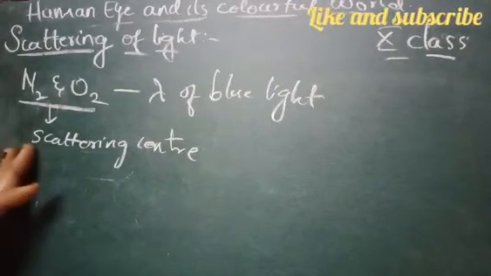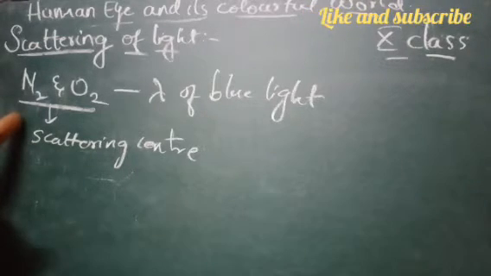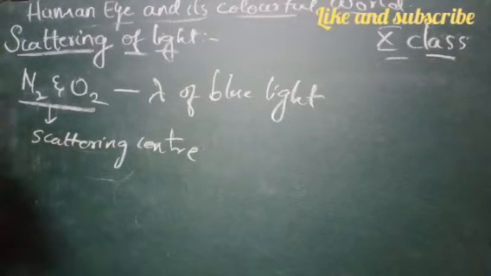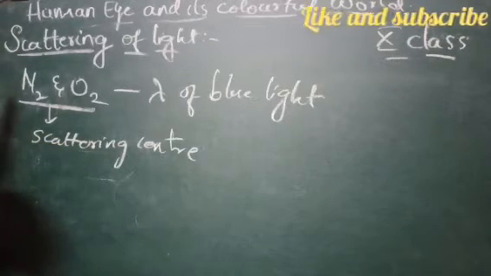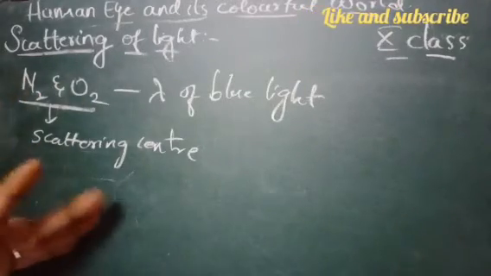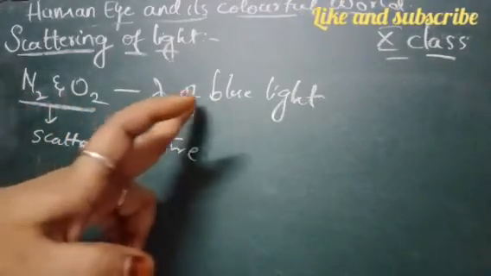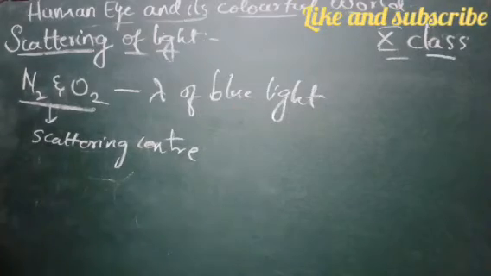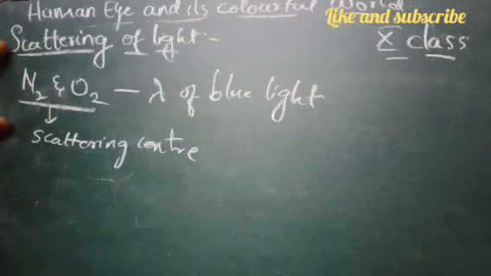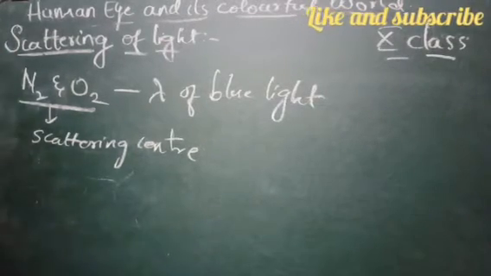Our atmosphere contains atoms of different sizes, right? According to their size, they are able to scatter. So now we came to know the blue color of the sky is due to the presence of nitrogen and oxygen molecules, which have a size comparable to the wavelength of blue light, and they act as the scattering centers. That's why the sky appears blue in color, right?